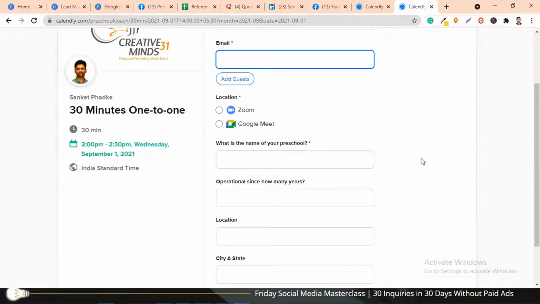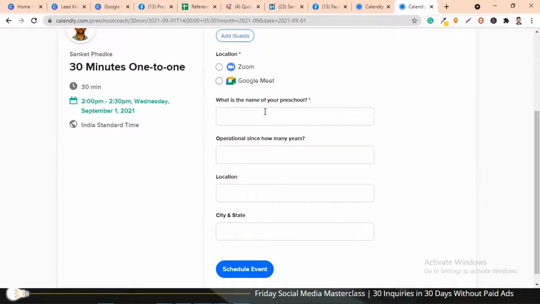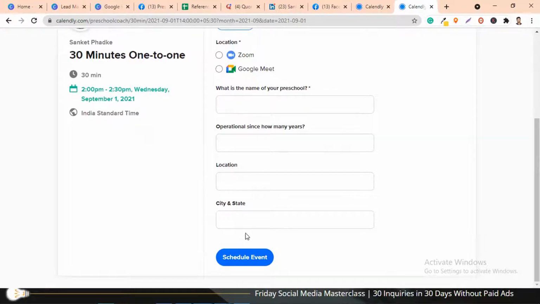There are some questions which I have asked before I get this appointment: what is the name of your preschool, operational since how many years, location, city and state. Once they fill this up, they click on schedule event. Once they schedule the event, a notification comes to me, and at the same time a notification goes to them on email saying that the timing slot has been booked.